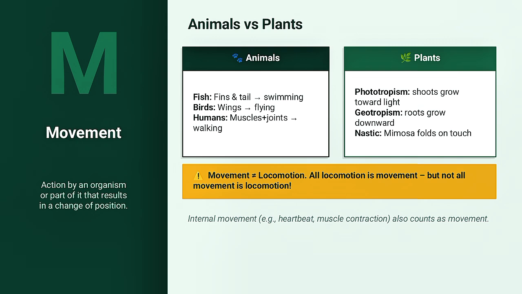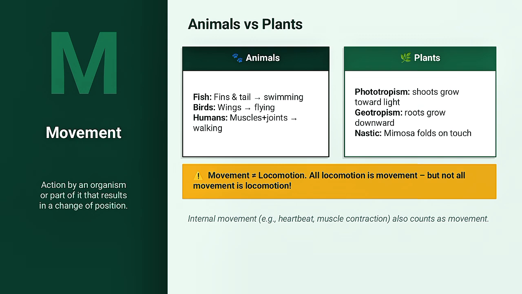In animals, fish use their fins and tail to swim. Birds use wings to fly. Humans use muscles and joints to walk and run. This whole body movement is called locomotion. But what about plants? Plants do not walk or fly, but they do move. A shoot grows toward the light. That is called phototropism. Roots grow downward. That is geotropism. And some plants, like the Mimosa pudica, actually fold their leaves when you touch them.